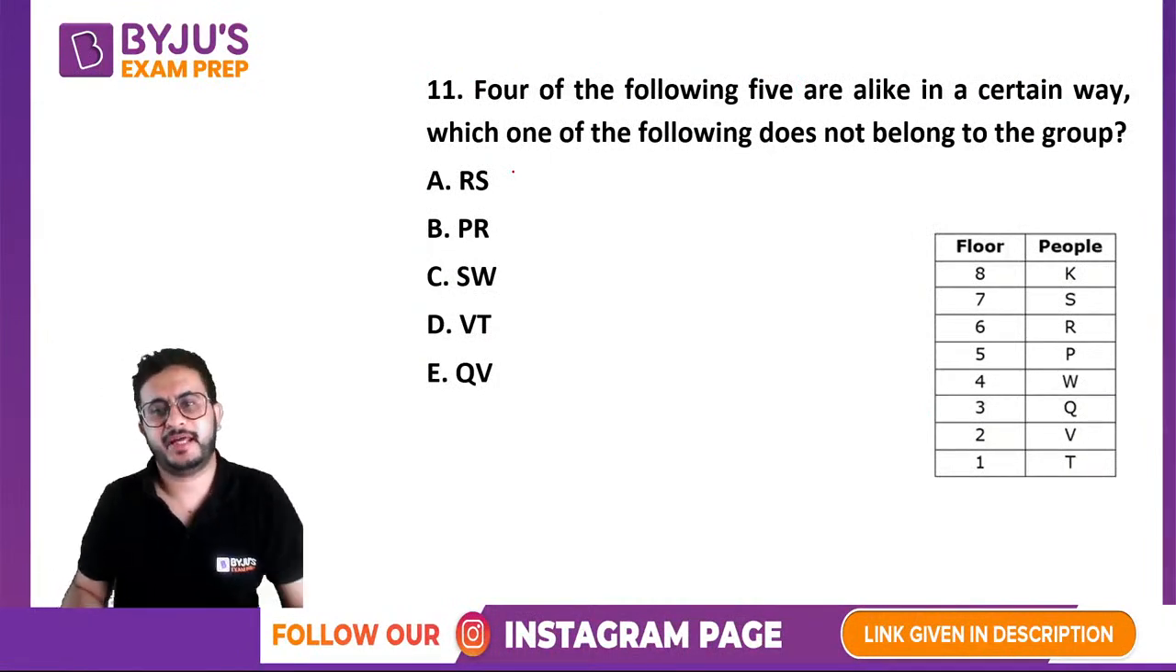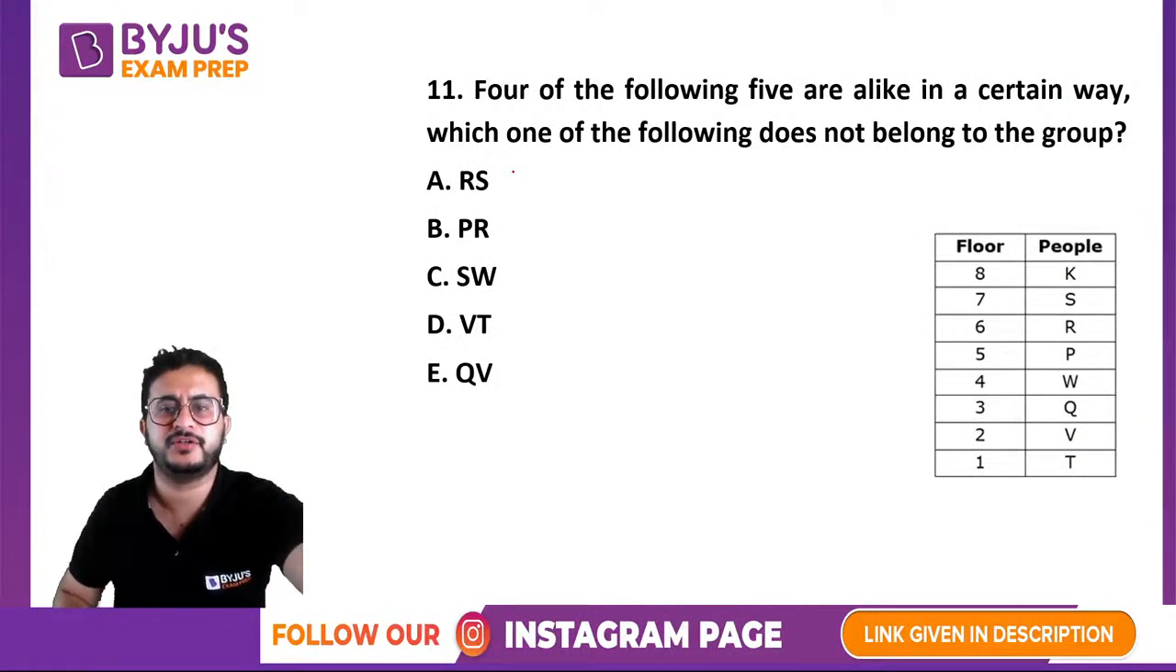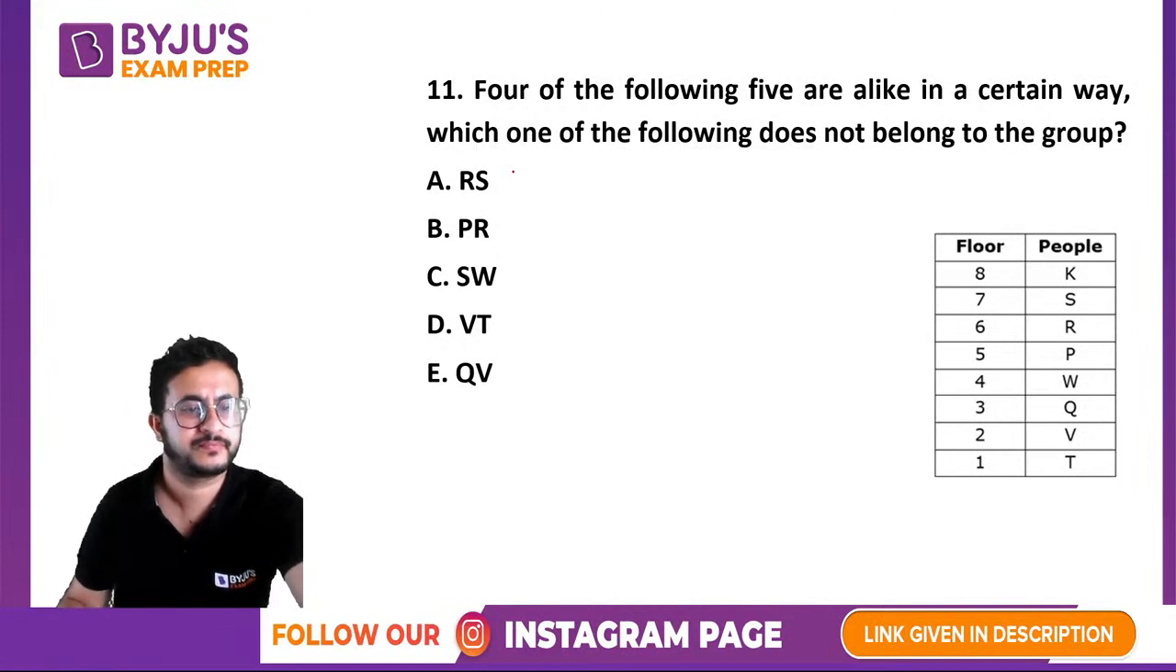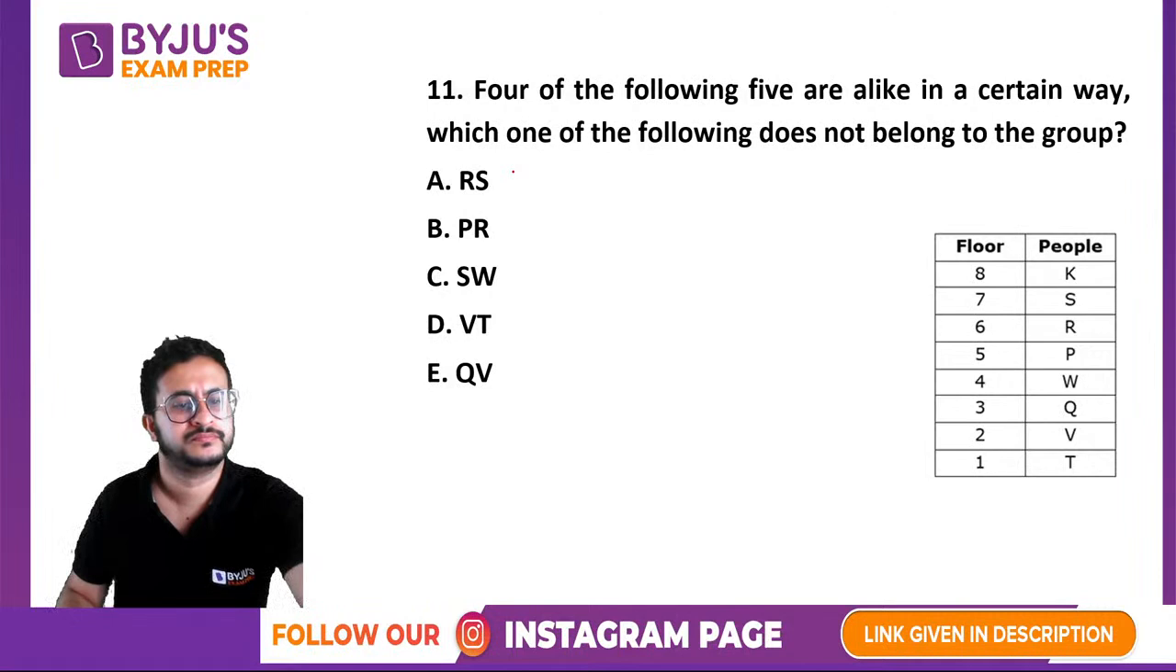4 of the 5 are alike in a certain way. Which of the following does not belong to that group? 4 of these 5 people are following a particular pattern. You have to tell which of these is not in the group. Basically, the odd one out.